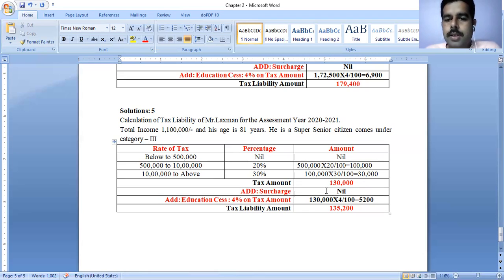Then we need to add surcharge. We have not fulfilled the conditions of notes 1, 2 and 3 here, so surcharge is nil only. The next one, add education cess 4% on tax amount. 1,30,000 into 4 by 100, that is, sorry, not 5 lakhs, 5,200. Then tax liability amount is 1,30,000 plus 5,200, that is 1,35,200. In this way you are going to do the problem and we are going to solve the problem.